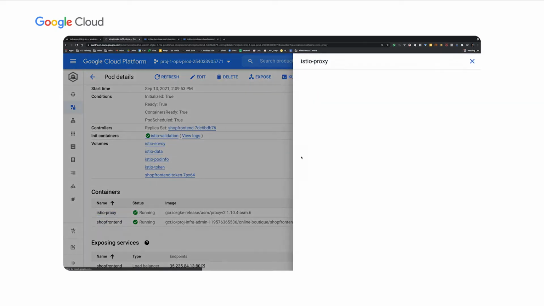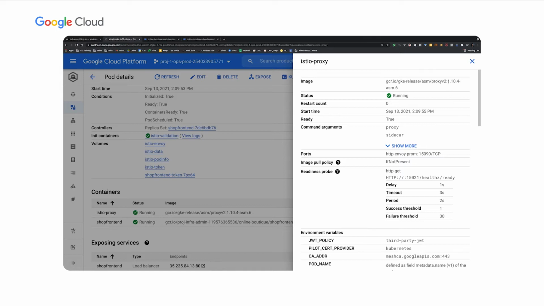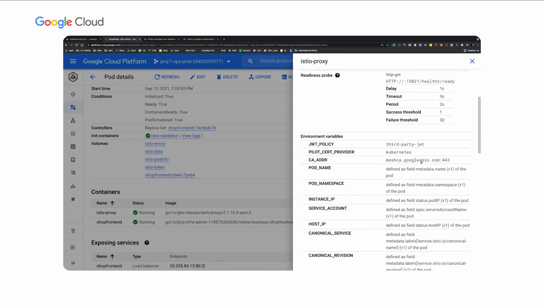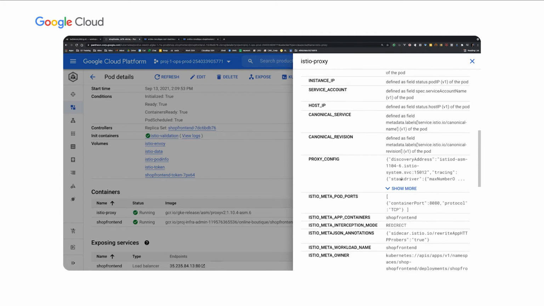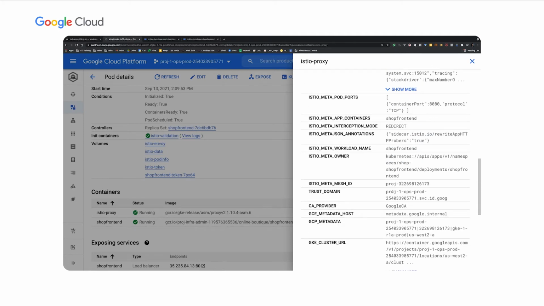And if we look at the configuration of this proxy, we can see what version of ASM we're running. So in this case, we're running 1.10.4, which also correlates to the Istio version. We can also see that we're using the Google Managed Mesh CA as our certificate authority. We can also see that our trust domain is the workload identity for the project, and I'm using the same trust domain for all 4 clusters, and that's how services can talk and trust each other across clusters.